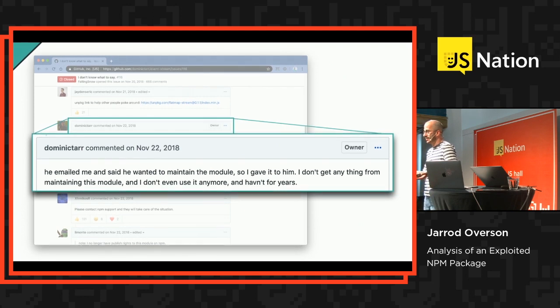And that's okay. When you release code online, you shouldn't be expected to maintain it for the end of time. It's fun at the start, but eventually it starts to suck a lot. And for somebody who has hundreds and hundreds of repositories, if you get somebody who wants to maintain one, it's like, yeah, sure, absolutely, take it, please. And that's what happened here.